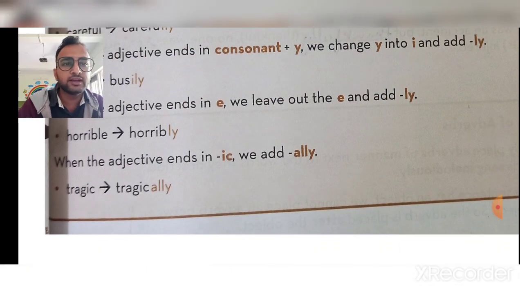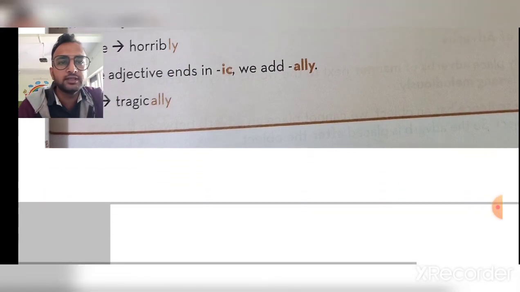When an adjective ends with ic, we add ally, as in tragically. We do not remove anything from there. When it ends with ic, we add ally, so it becomes the adverb.